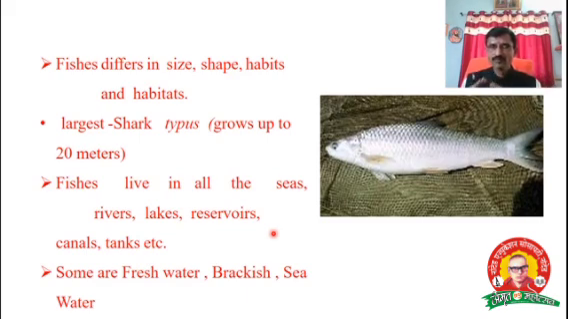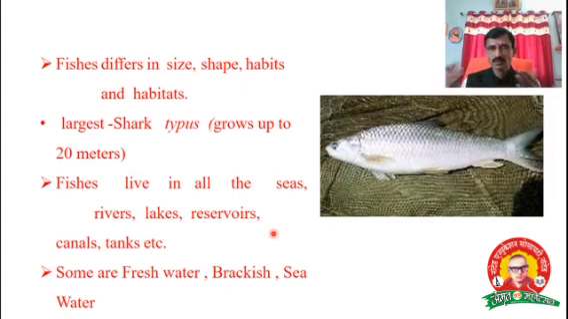Then some fishes inhabit fresh water. This is the water we regularly use in a house, the fresh water, drinking water. Brackish water, what is meant by brackish water? Some fishes are found in brackish water. Brackish water means a combination of fresh water and marine water. That premises is called the brackish water.